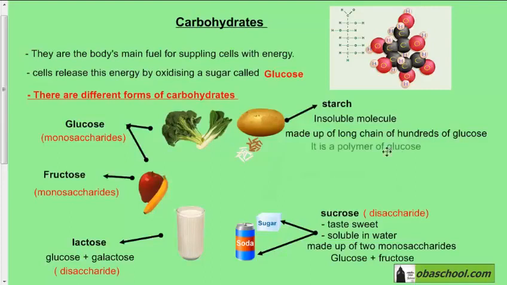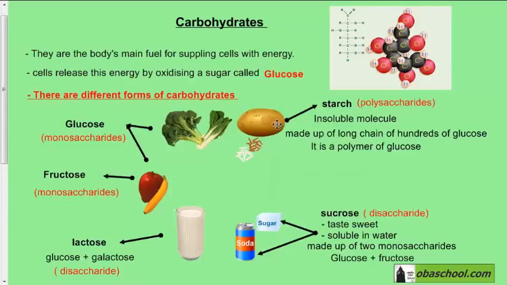It is made up of a long chain of hundreds of glucose molecules. So it's not a disaccharide, it's not made up of two molecules, it's made up of a long chain of hundreds of glucose molecules. So we call it a polymer. Poly means many. It is a polymer of glucose. So starch is not a monosaccharide, it is not a disaccharide, it is a polysaccharide, since poly means many. It is made up of many molecules of sugar.